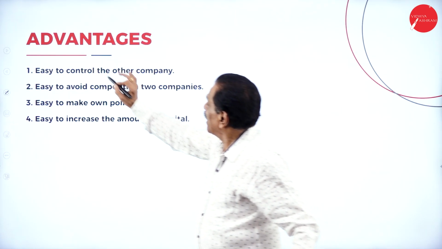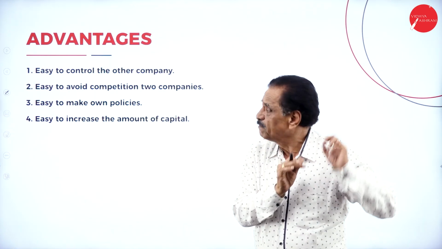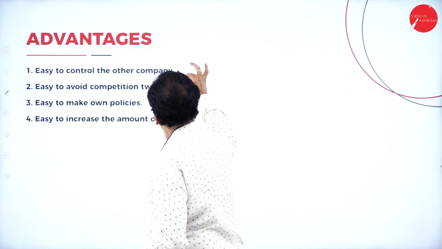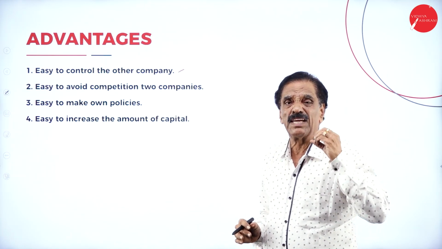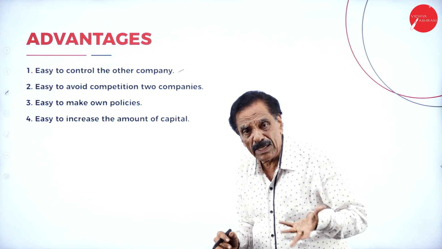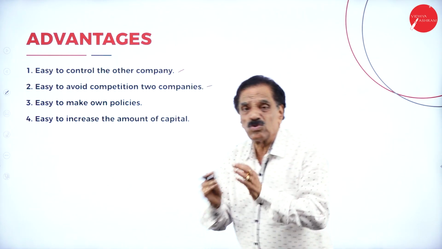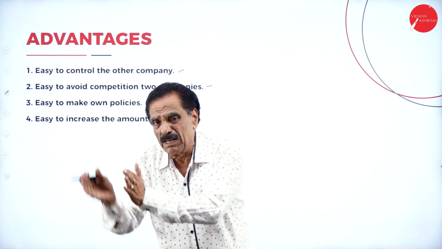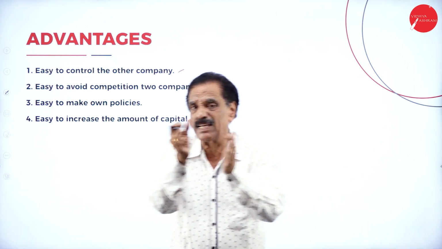Then, what are the advantages of holding? Easy to control the other company. When you have purchased more shares, it is very easy for the holding company to control. Easy to avoid competition. Previously there was competition between H company and S company.